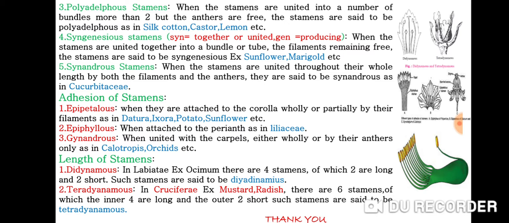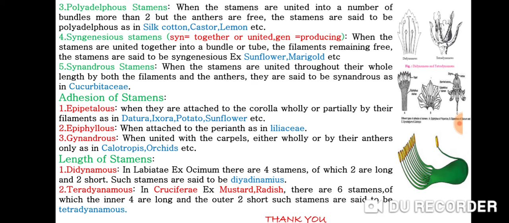Then syngenesious stamens. When the stamens are united together into a bundle or tube, the filaments remaining free, the stamens are said to be syngenesious. The examples are sunflower and marigold. Then synandrous stamens. When the stamens are united throughout their whole length by both the filaments and the anthers, they are said to be synandrous, as in Cucurbitaceae.